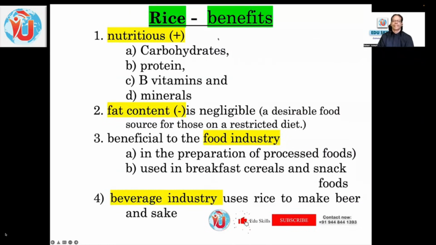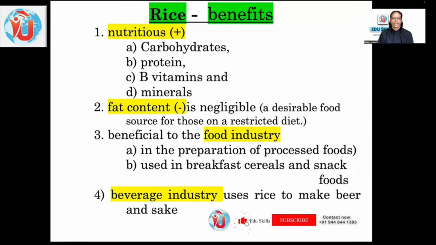See, these are the rice benefits. The first one is nutritious: carbohydrates, protein, B vitamins, and minerals. See the structure. What are the benefits? The first benefit is nutritious. The second one says less fat content; fat content is negligible. The third one, beneficial to the food industry. The fourth one, the beverage industry. In the food industry, they have said it is used in the preparation of processed foods, and again it is used in breakfast cereals and snack foods. The next one is beverages, which use rice to make beer and shake. So this is a clearly given structure in that small paragraph.